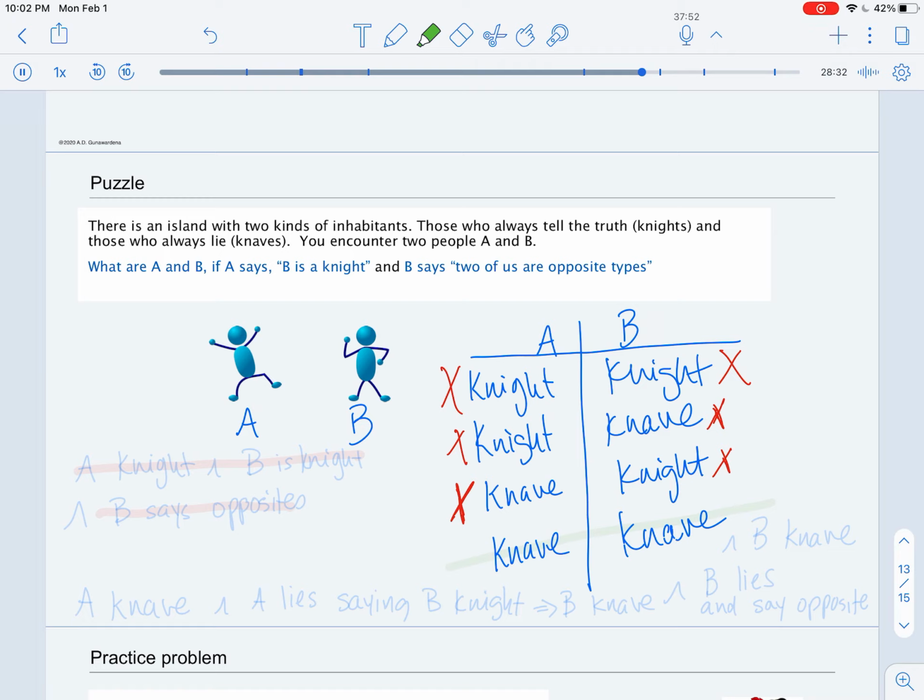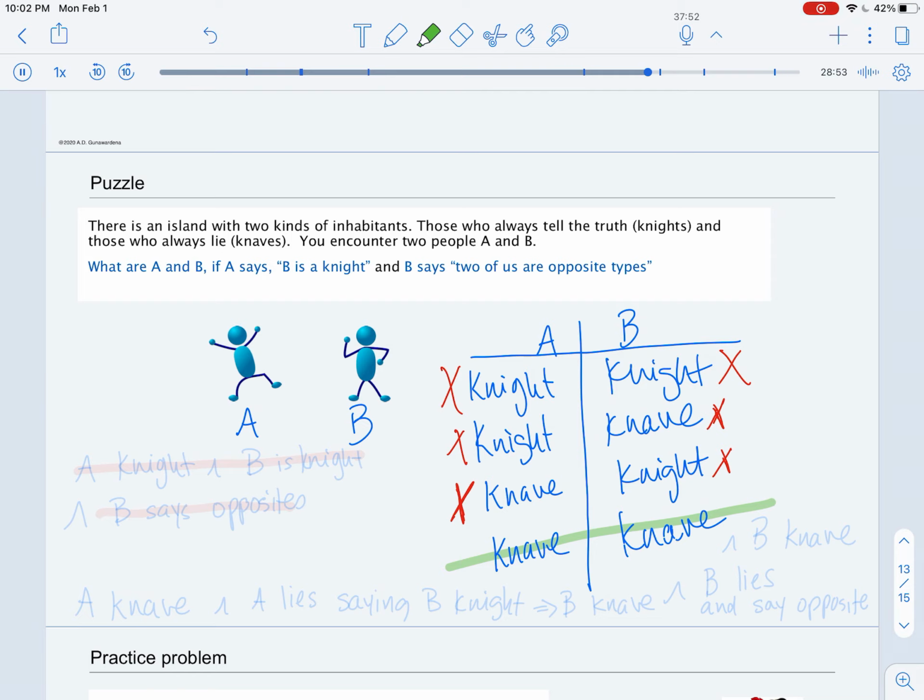So now we're left with the only possibility, which we haven't eliminated, is that they're both knaves. So let's think about this. If A is a knave and says B is a knight, the knave A would have to be lying. So that would mean B is a knave.